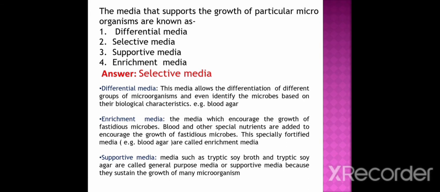Differential media allows the differentiation of different groups of microorganisms and even identifies the microbes based on their biological characteristics. Example, blood agar. Enrichment media is media which encourages the growth of fastidious microbes. Blood and other special nutrients are added to encourage the growth of fastidious microbes. This specially fortified media, that is blood agar, is called enrichment media.